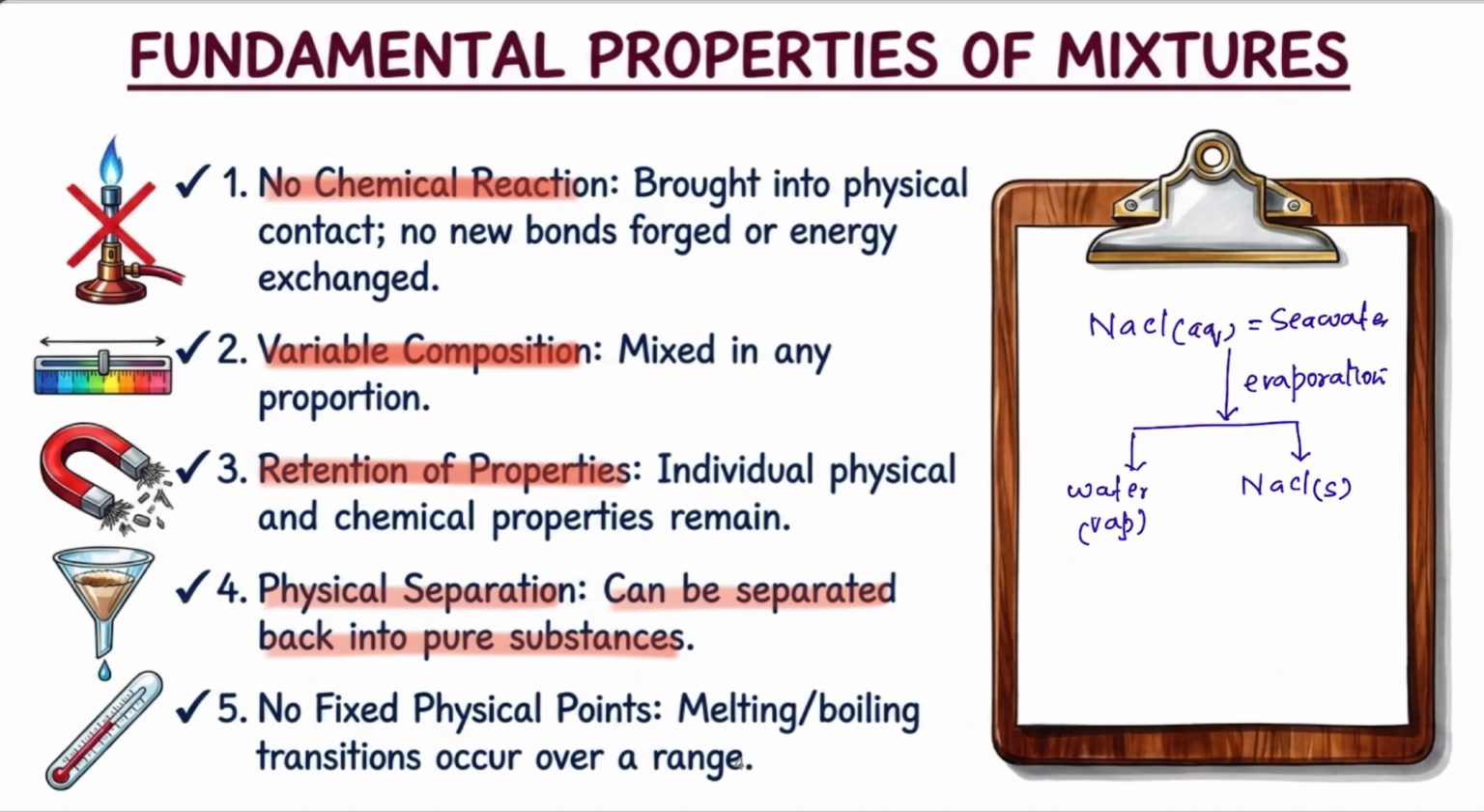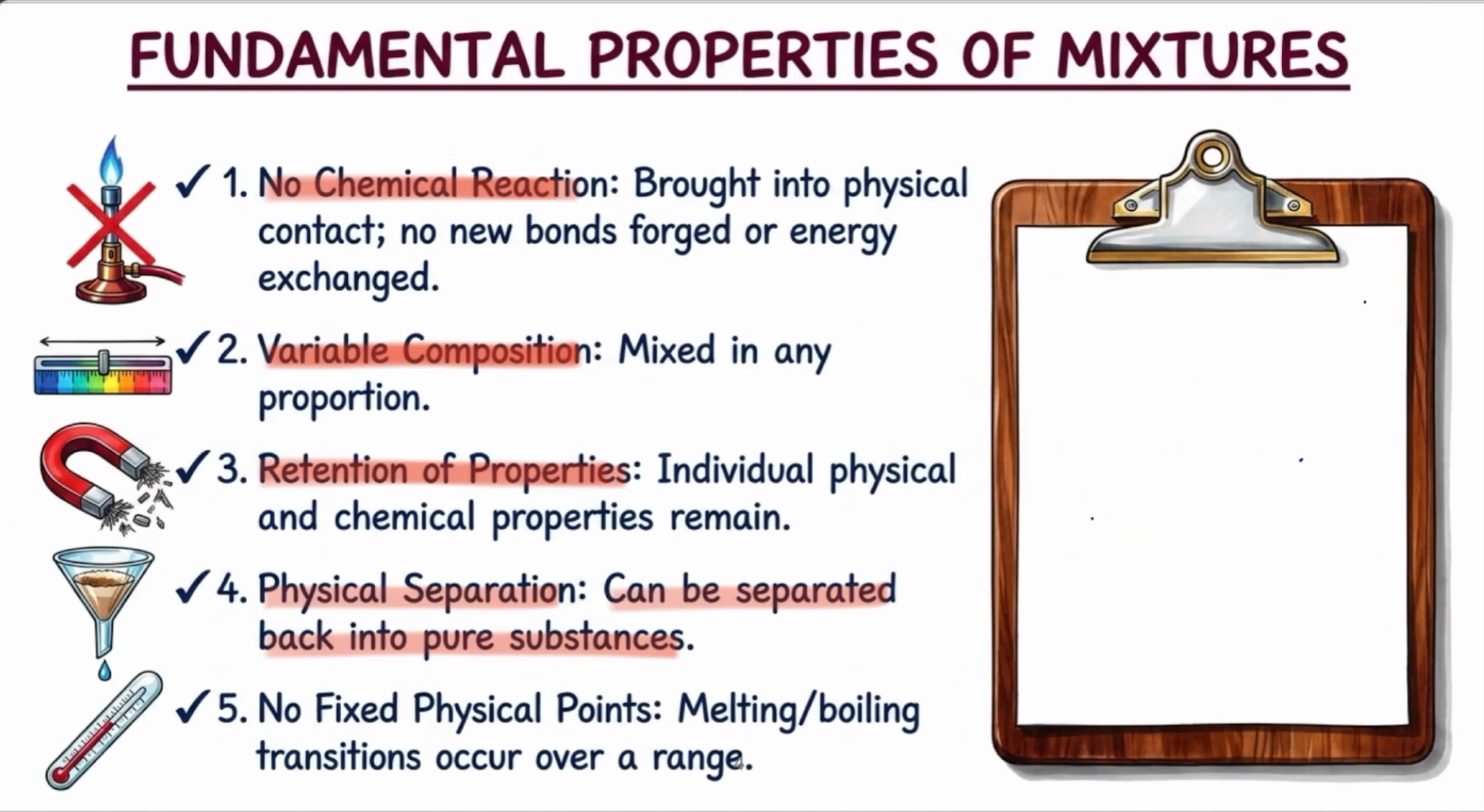So now the aqueous solution of sodium chloride was a mixture, and its components water and sodium chloride are separated by a physical method, the evaporation process. Now the next characteristic, no fixed physical points. Meaning that a mixture doesn't have a fixed melting and boiling point. If a mixture has a different composition, then different mixtures of the same substances will have different boiling points.